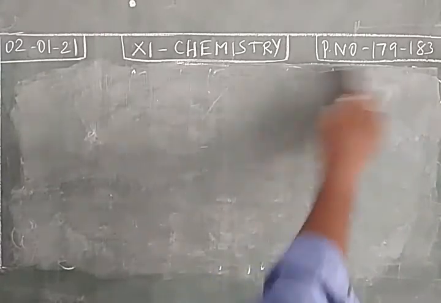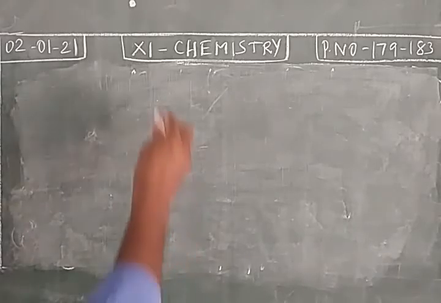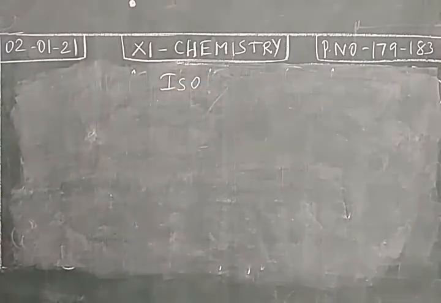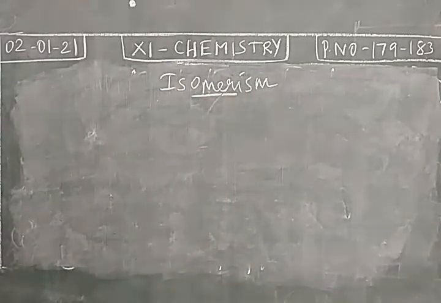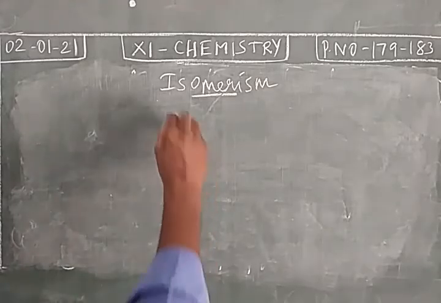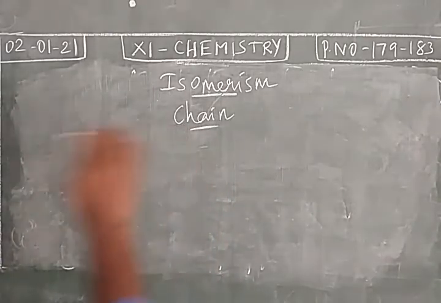So we have completed classification of hydrocarbons, then IUPAC nomenclature of alkanes. Next, isomerism exhibited by alkanes. So there are 2 types of isomerism, structural and stereoisomerism. If you take alkane, it is a saturated hydrocarbon, it exhibits structural isomerism. First we take chain. So in 11th lesson we already studied different types of structural isomerism. So chain, positional, functional and so on. So the alkanes will exhibit chain isomerism.